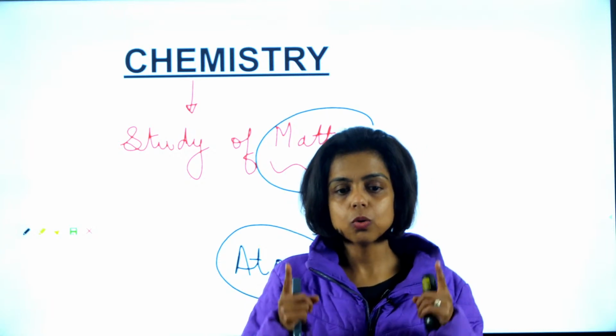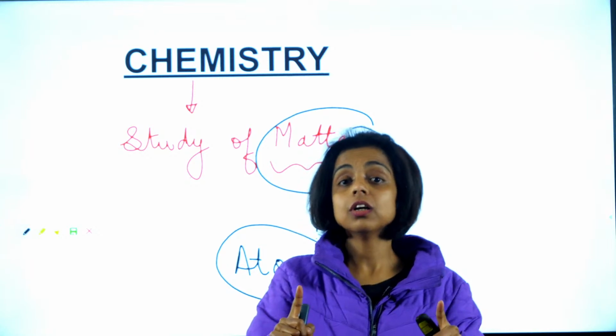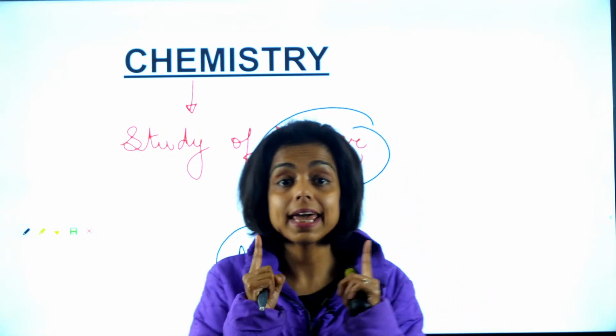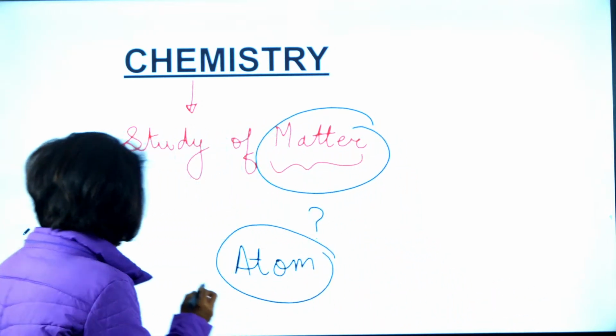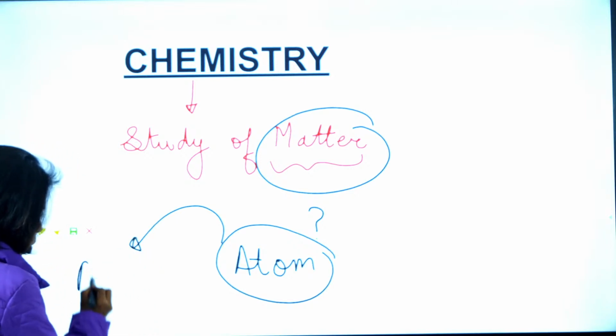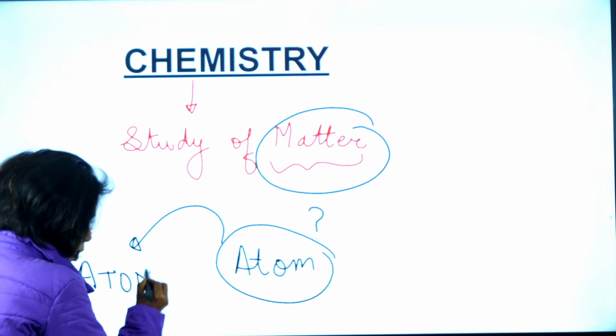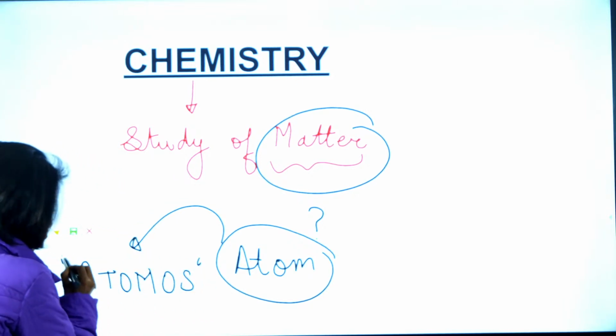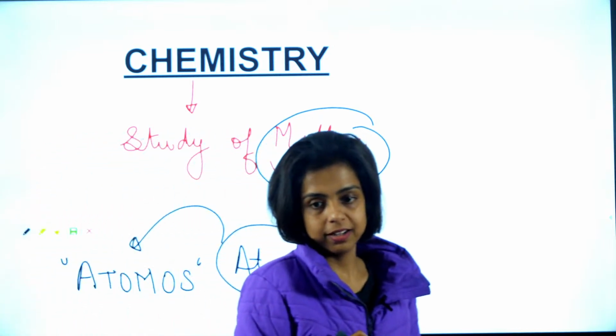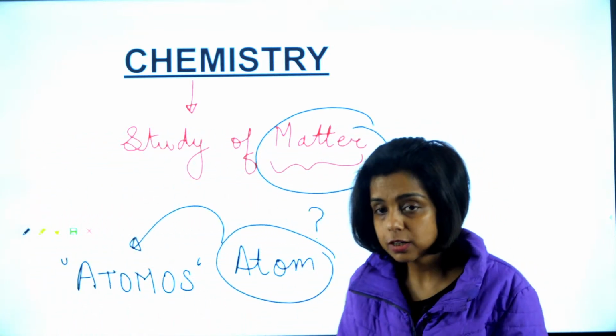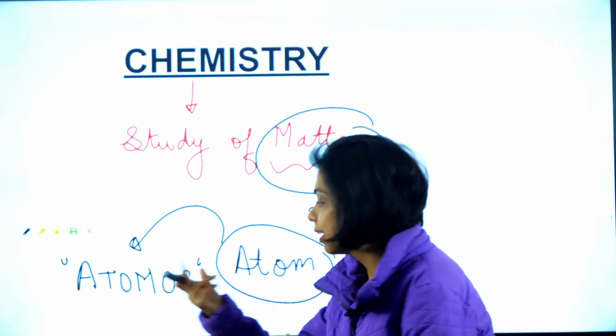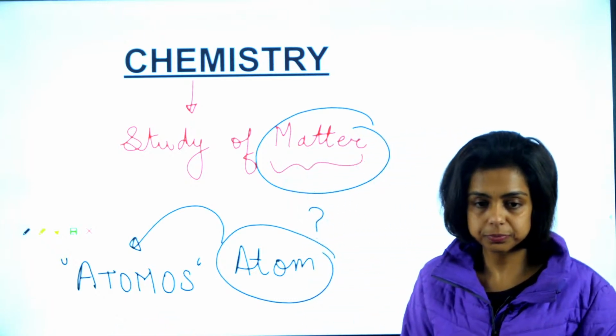Can anyone tell me who was the first person who told the world about the existence of atoms? Atom comes from a Greek word, atomos, and in Greek, atomos means indivisible, which cannot be divided, right? So the word atom is derived from the Greek word atomos.